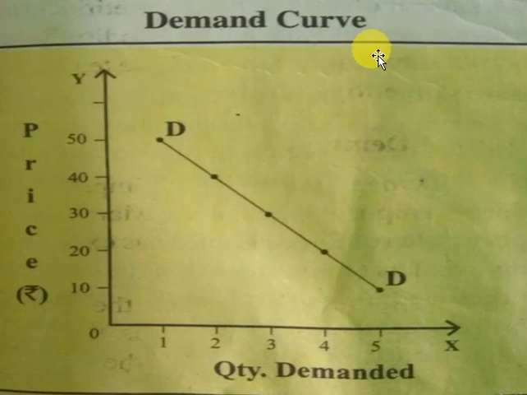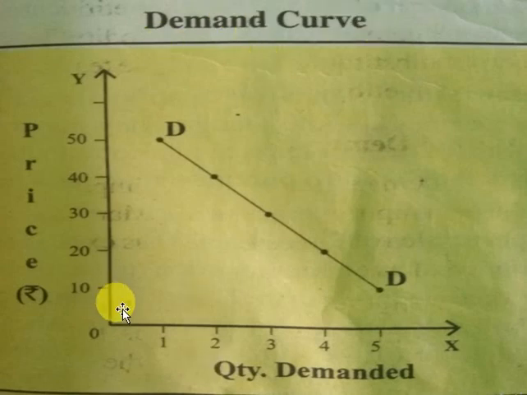Demand curve is a graphical representation of the quantity of a commodity and the price of the commodity. In this demand curve you can see that on the x-axis quantity demanded is shown and on the y-axis price of the commodity is shown. When the price of the commodity is 10, at this point you can see that the demand is highest, that is 5. Whenever price increases, the demand falls from 5 to 4, 3, 2, 1. These are the points, and with the help of these points we draw one curve which is called the demand curve.